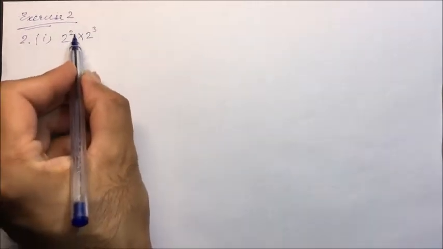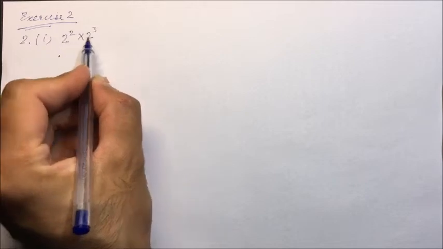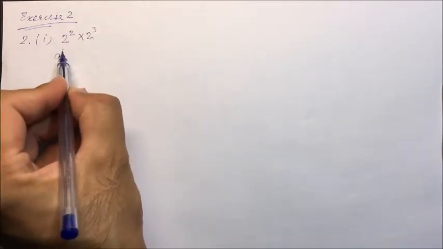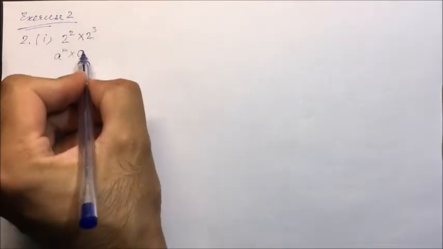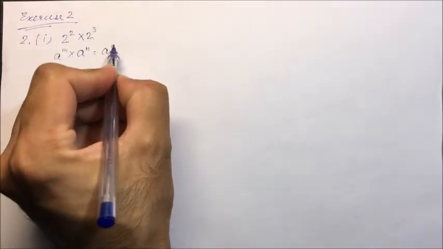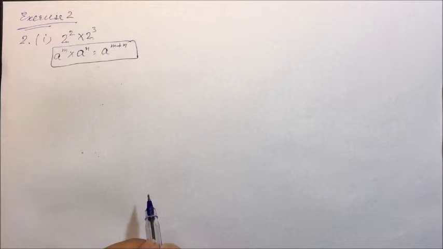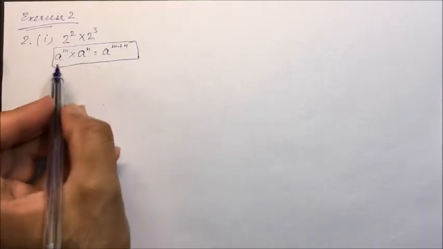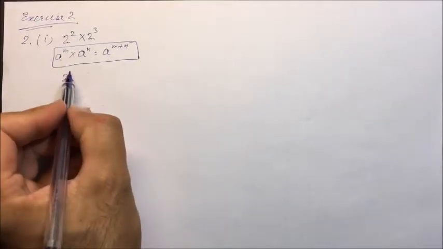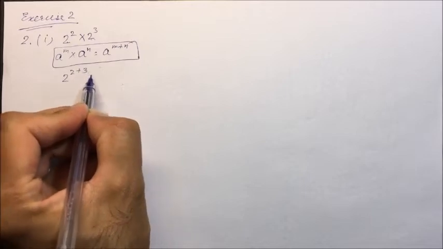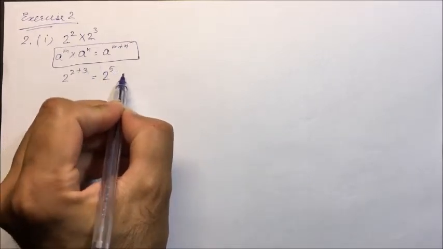The bases 2 and 2 are the same, that is a raised to power m into a raised to power n. It will be a raised to power m plus n. This law will be applied here. So it will be 2 raised to power 2 plus 3. It will be 2 raised to power 5.